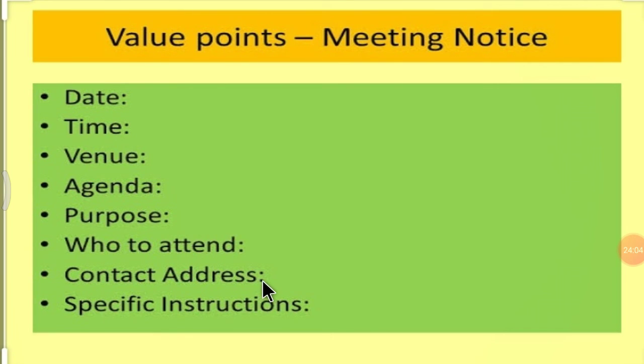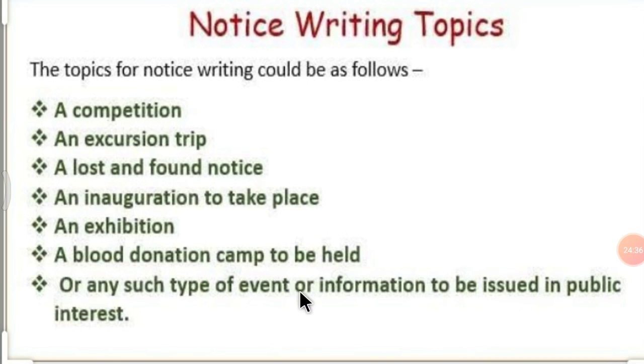Contact address, to whom you have to contact. For example, in school we are giving homework, so we are giving numbers that on this number you can contact. Specific instructions. Like we have given an instruction that till this time you have to submit your homework, that is a specific instruction, right? So if you observe your surroundings, or your mobile phone, especially the school group, you will easily find a notice, right? So let's move on.